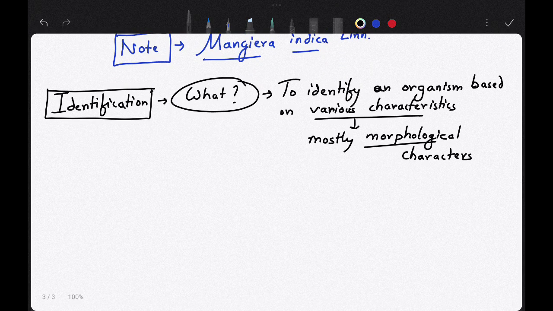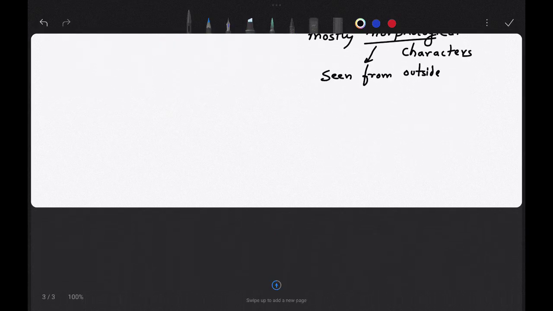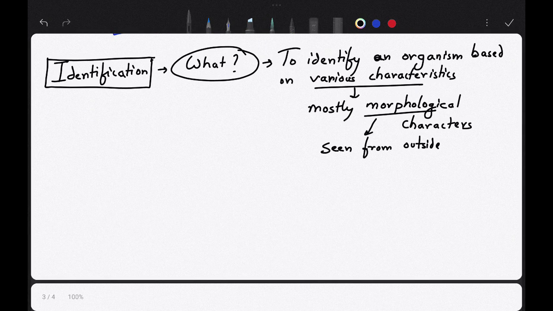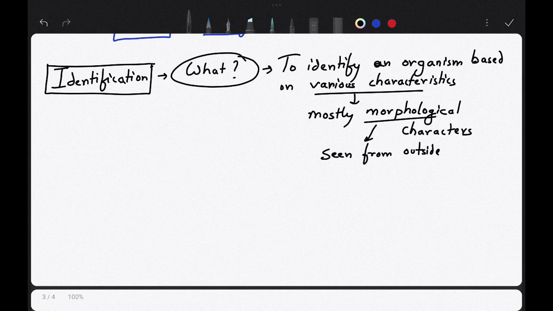The characters which can be seen from outside are known as morphological characters, like hairs, feathers. Okay, the size of the body, the shape of the body, the skin, these all form the morphological characters.